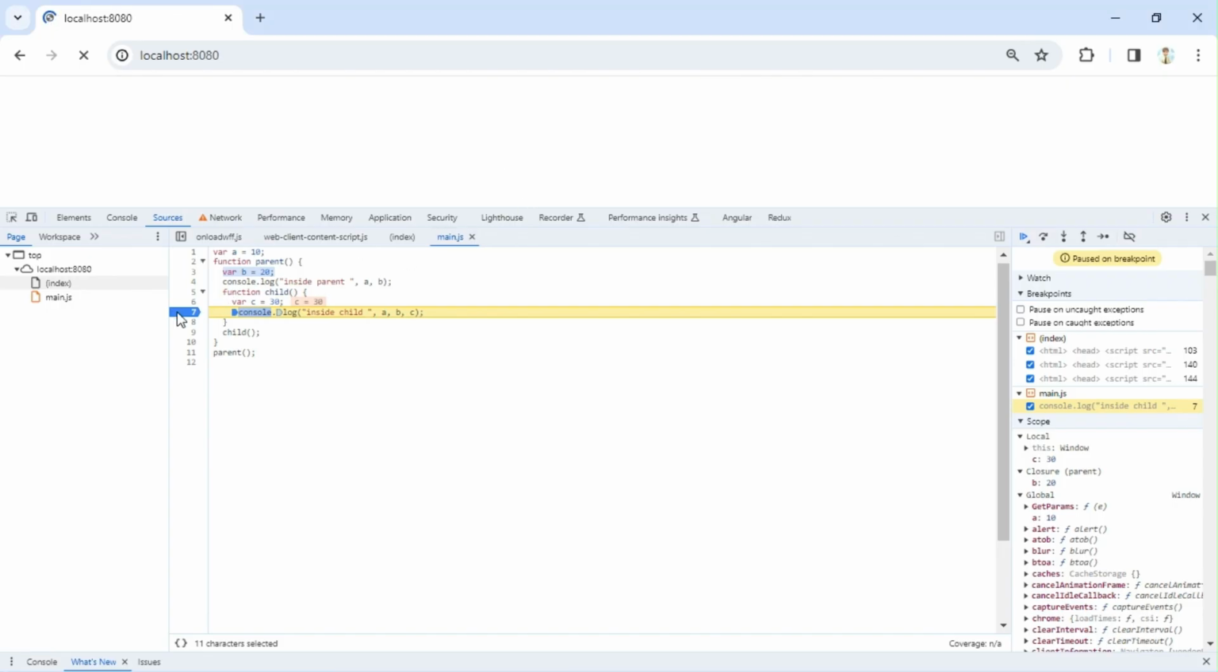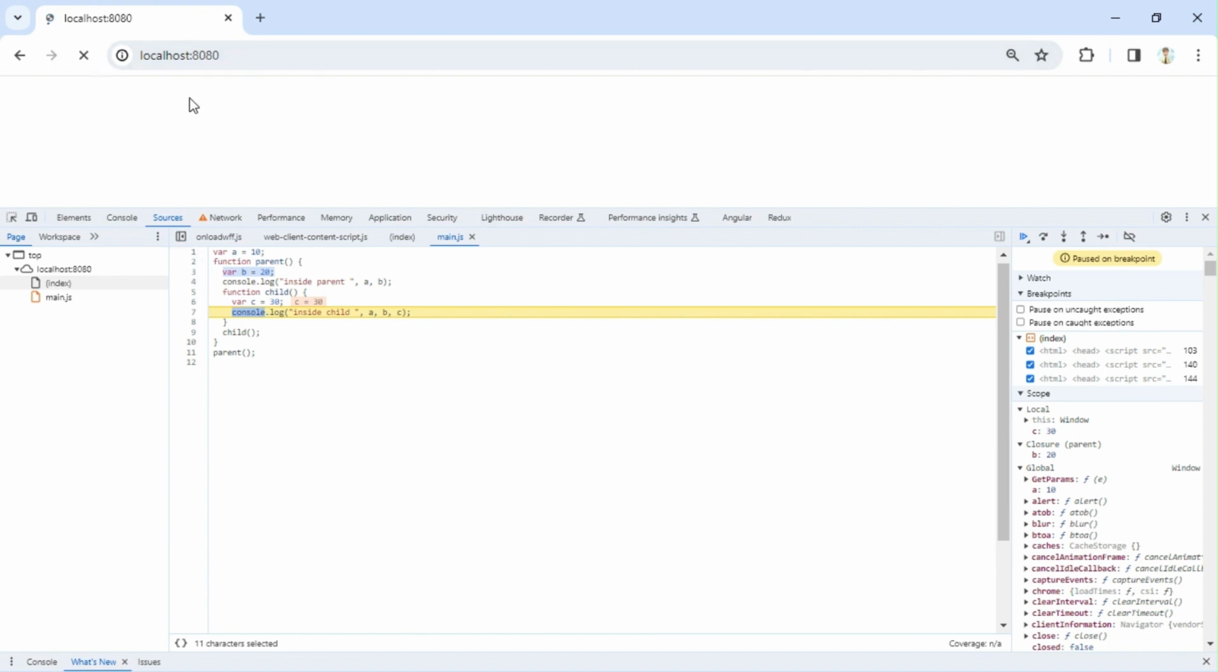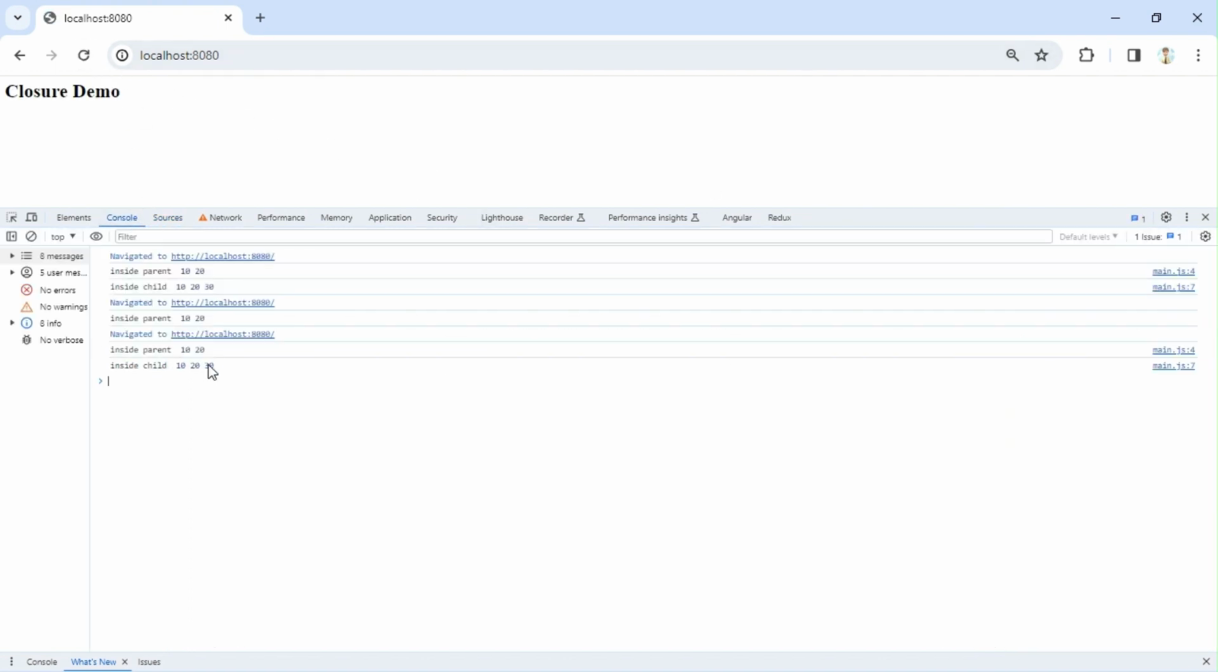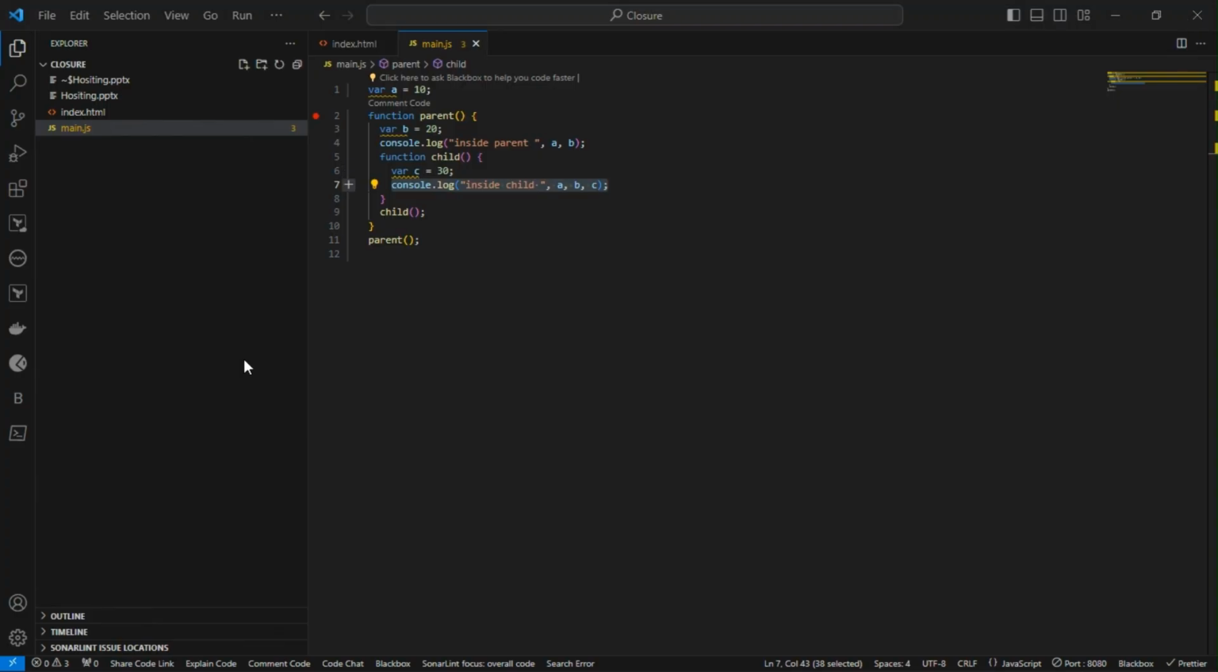Now it will have access to all these three. Okay, yeah, the child function is having access. Now the next case is, instead of calling this function